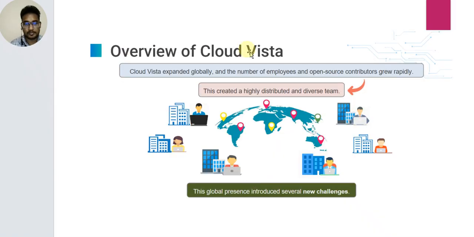Overview of Cloud Vista. Cloud Vista expanded globally, and the number of employees and open source contributors grew rapidly. This created a highly distributed and diverse team. This global presence introduced several new challenges.